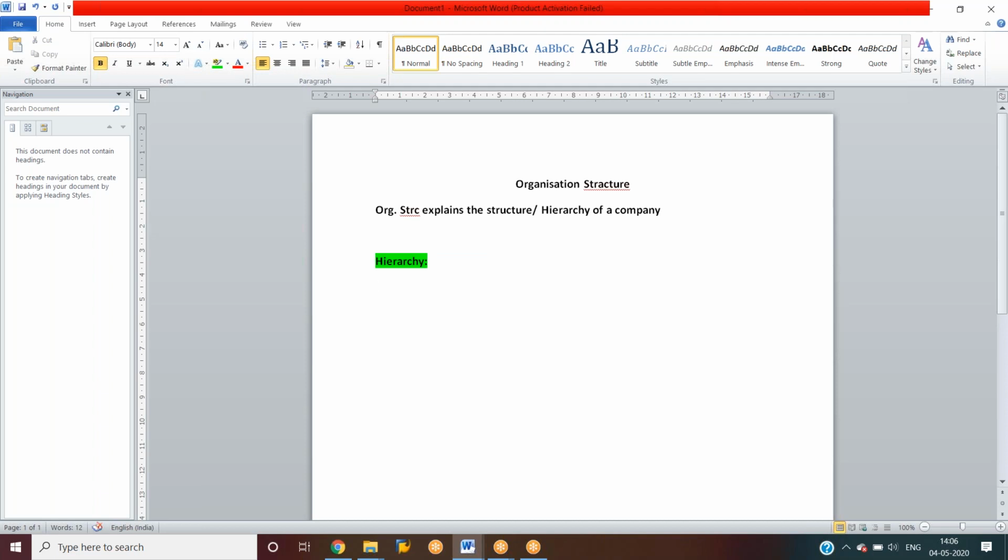So this is the hierarchy. First one, company, company code, plant, storage location, purchasing organization, and purchasing group.